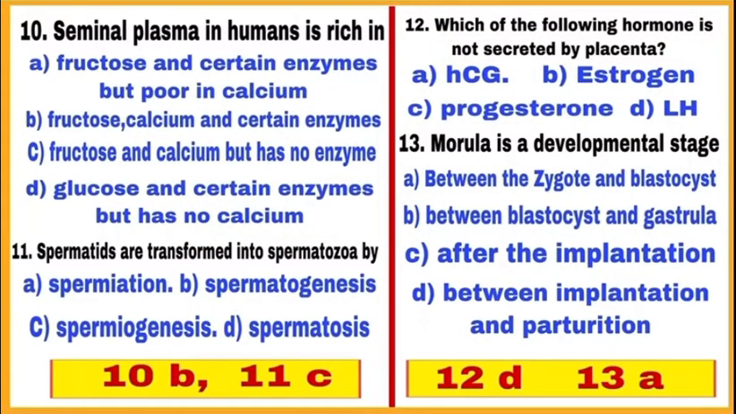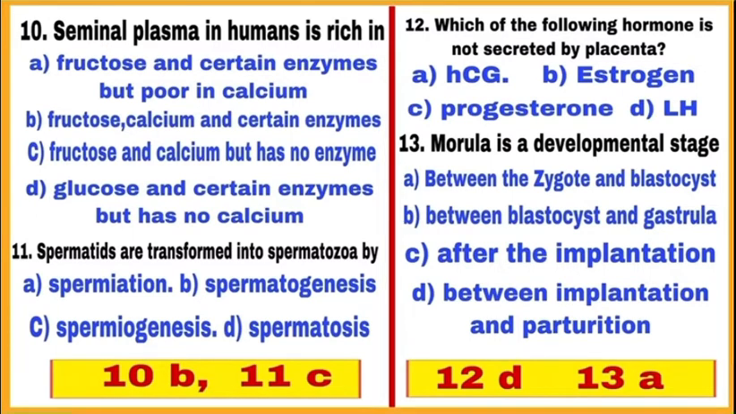Question 10. Seminal plasma in humans is rich in? Seminal plasma is secreted by male accessory glands like seminal vesicles, prostate and bulbourethral gland, and it is rich in fructose, calcium and certain enzymes. So, correct choice out of 4 is B, mark B. Question 11. Spermatids are transformed into spermatozoa by? It is by spermiogenesis. So, correct answer is C, mark C.